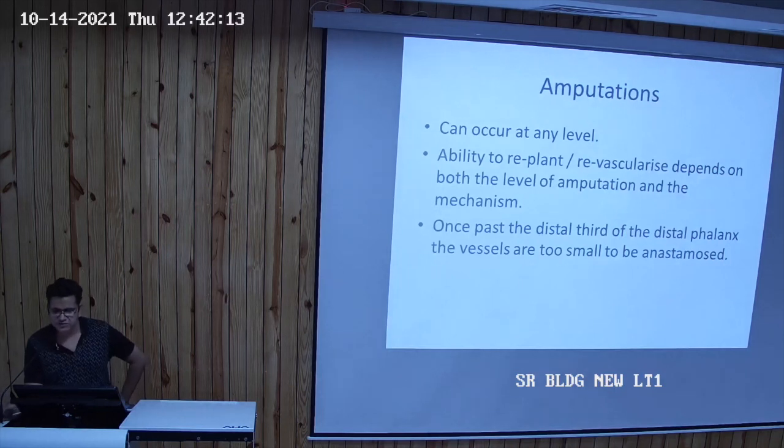So, amputations. These can occur at any level, and the ability to replant or revascularize depends on both the level of the amputation and the mechanism of injury. Once the amputation is past the distal third of the distal phalanx, the vessels are too small to be anastomosed.